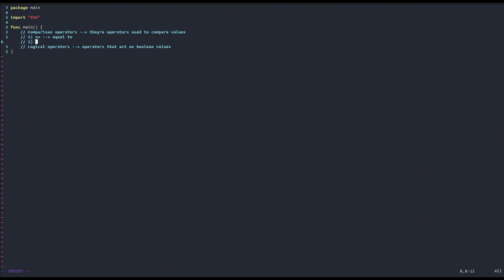Then the second operator is the not equal to, and it is represented with an exclamation mark and then an equal sign. So this is basically not equal to. Sometimes not equal to is also called unequal to. Then the third operator that we need to keep in mind is the less than operator, and this is just your regular less than operator. And this is the greater than operator.